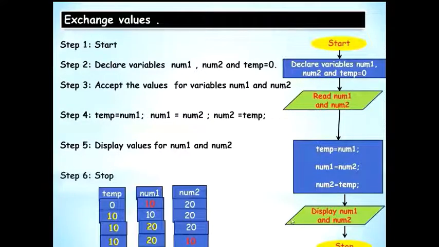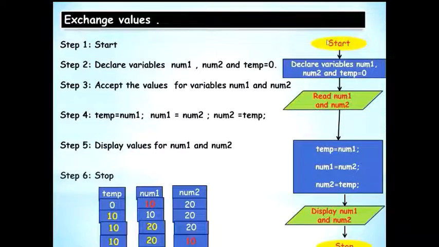So I have to just display num1 and num2. All reading and outputting, that is inputting and outputting, are shown with the help of parallelograms. Rectangles are used for arithmetic operations, processing, declaration, assigning values.